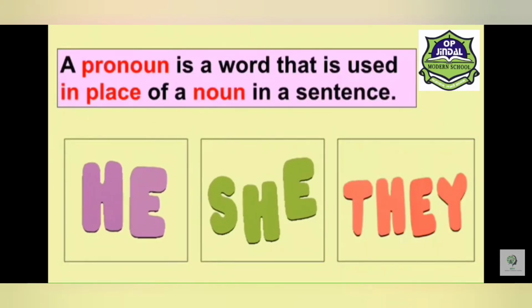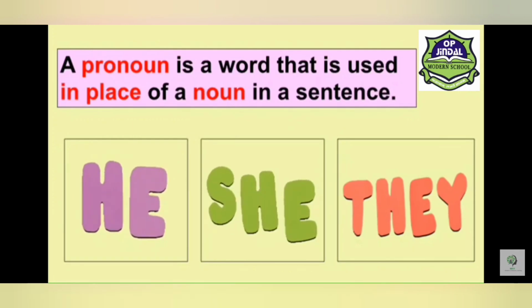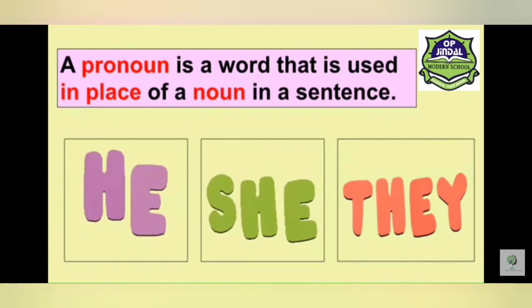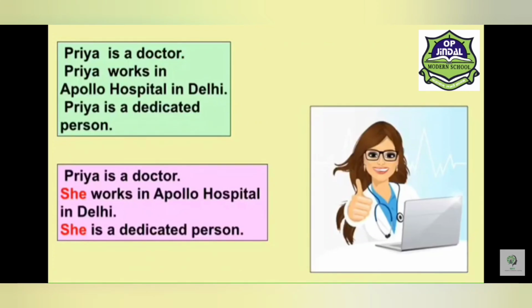A pronoun is a word that is used in place of a noun in a sentence. So, what is a pronoun? A pronoun is a word that is used in place of a noun in a sentence. Students, we have already discussed nouns in our previous videos. Now we are going to discuss pronouns. Words such as he, she, they, we, us, etc. are pronouns.